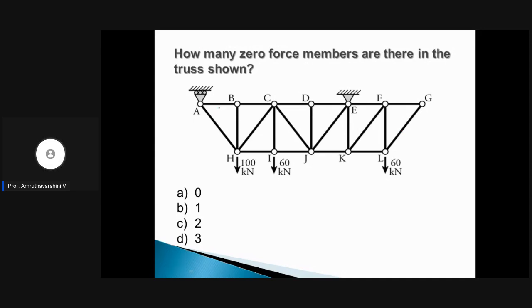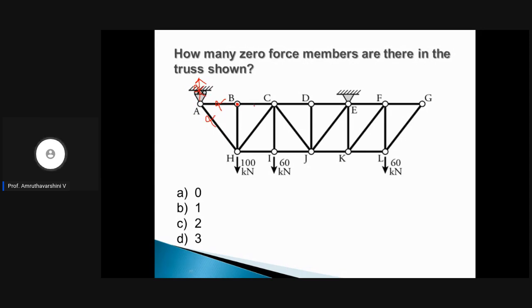Now let us look at the joints one by one. Let us look at joint A. How many unknowns are here? This is a roller support, so it will have one unknown. 1, 2, 3. There are three forces, but no two members are collinear. Hence, you cannot apply the first point, right? So these three cannot be zero member forces. This is not 0, this is also not 0, this is also not 0.